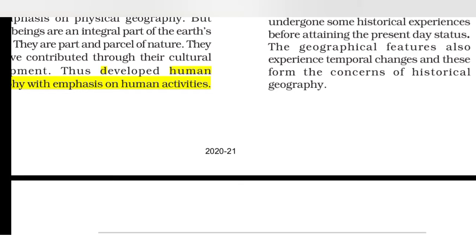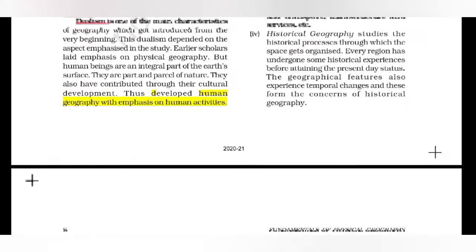In this chapter only we have studied that geography gives a spatial approach, and history a temporal synthesis. It talks about temporal synthesis for history, and spatial synthesis for geography. It was important; I have taught it in my previous video. You can refer to that video. If you have not seen my last video, the link is in the description box.